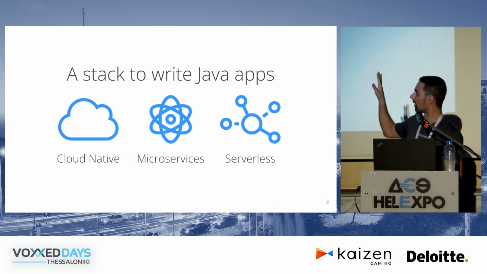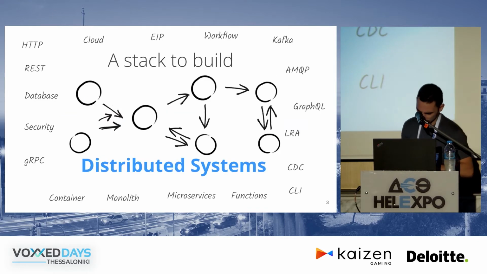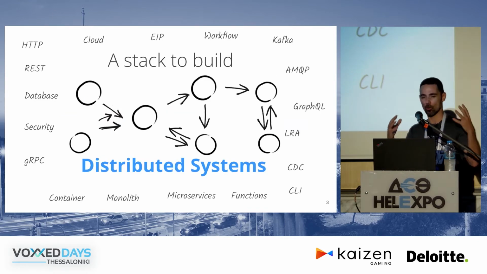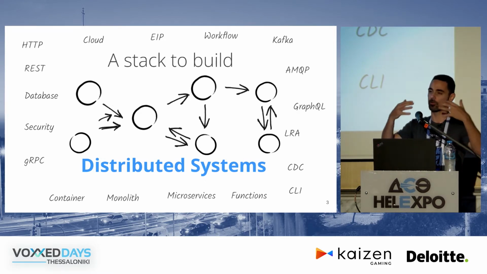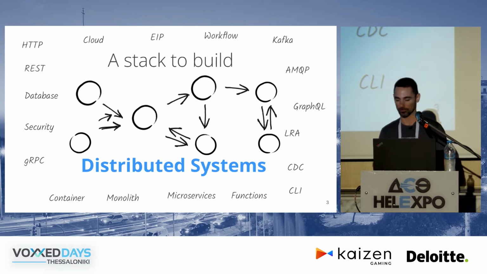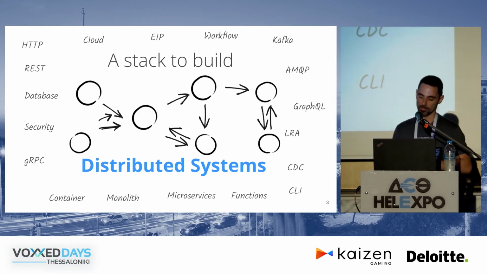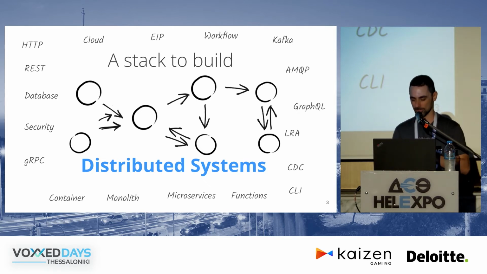So we target this new era paradigm of applications. And we have a whole host of solutions to enable all of you to build distributed systems, right? Because at the end of the day, that's what microservices really are. They're distributed systems, and you have to address a whole bunch of problems in order to get things right. And obviously, a framework can do a lot of work for you, eliminate a lot of boilerplate, and give you the option to opt into some patterns and things like that.